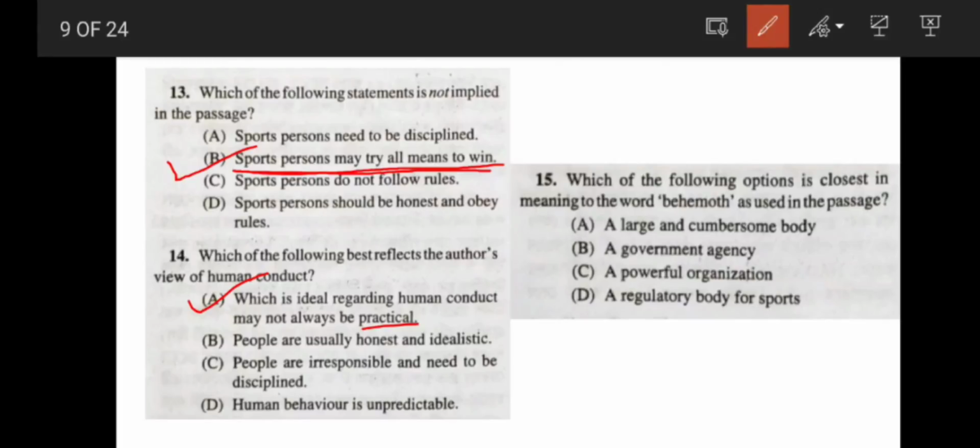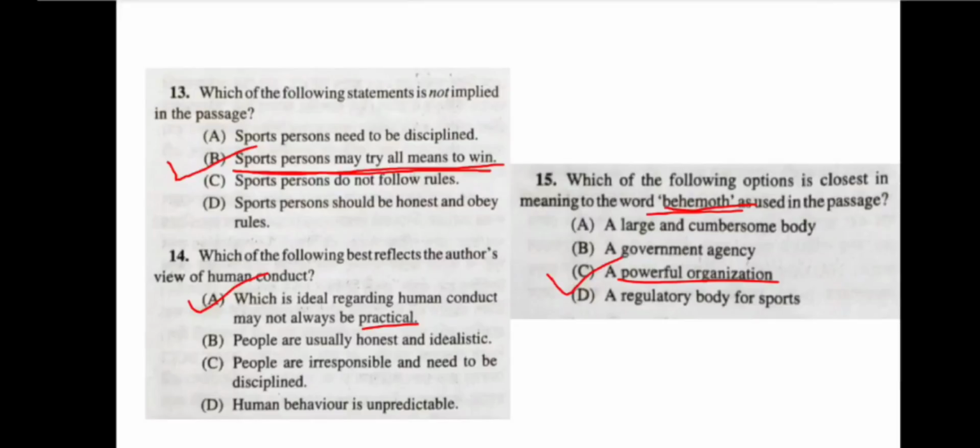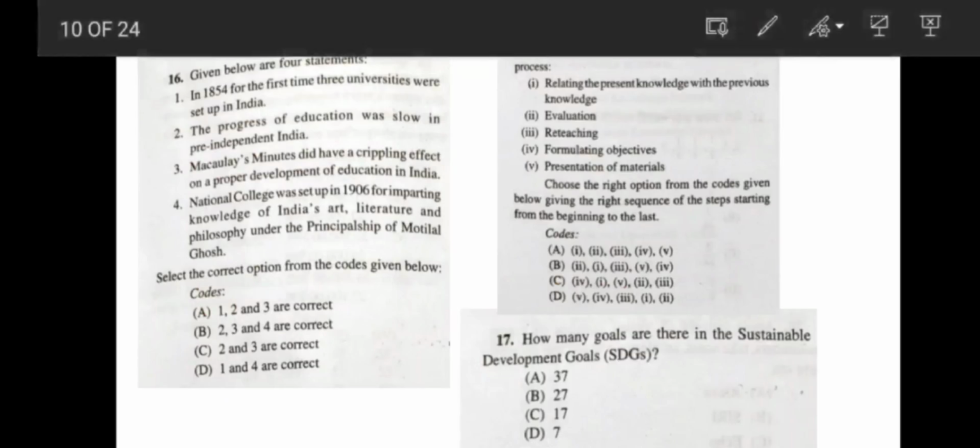Okay. Now coming to the 15th question. Which of the following options is closest in the meaning to the word behemoth used in the passage? Behemoth means a very powerful organization. Okay, so here the correct answer would be option C, a powerful organization. Coming to the next question, question number 16. Four options are given here, and you have to choose the correct option.